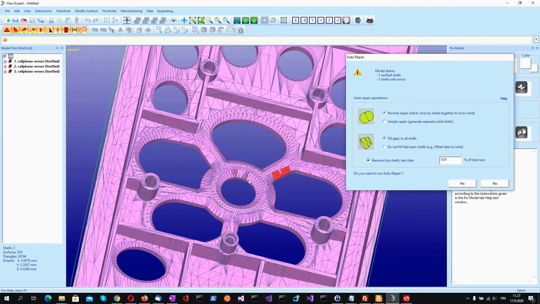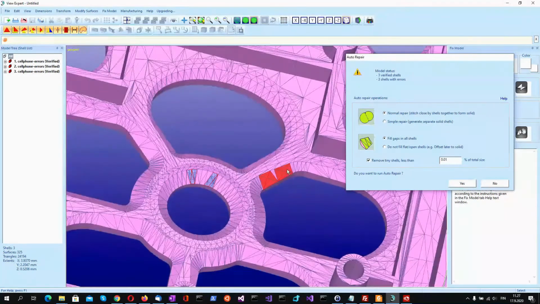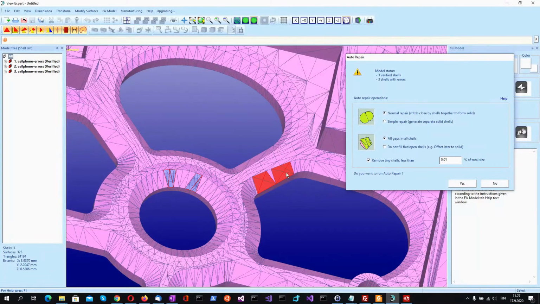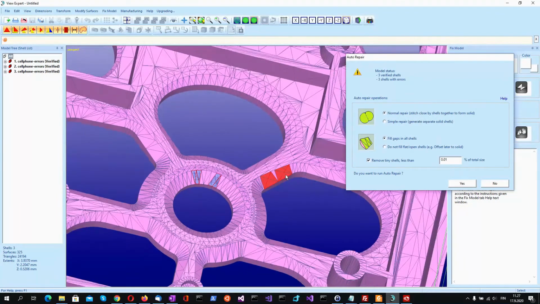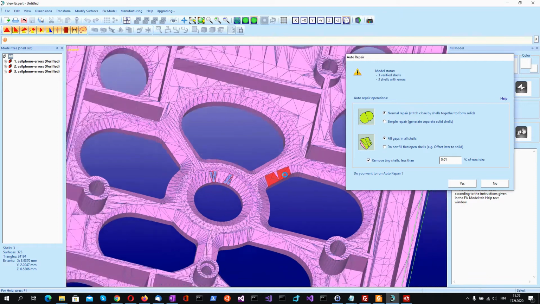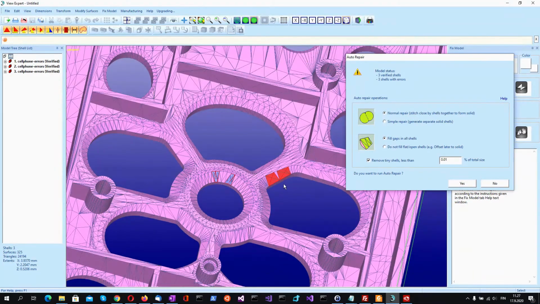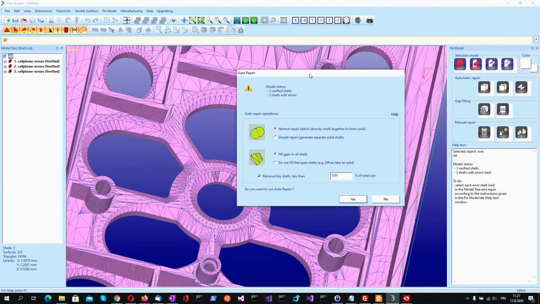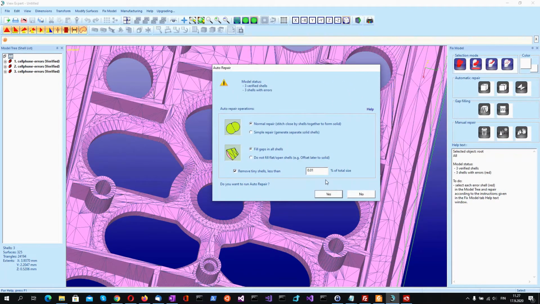Those should be no problem for the automatic process, but in this area seems to be some duplicate triangles and other kinds of errors which the automatic repair probably can't fix. But let's try that first to see what the result is after the automatic repair.